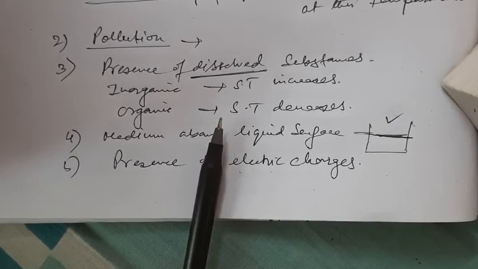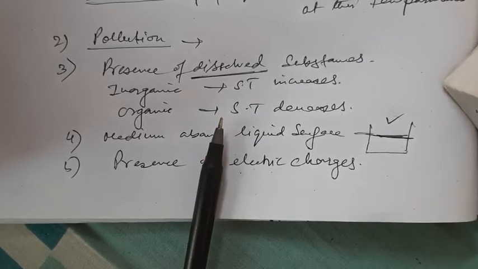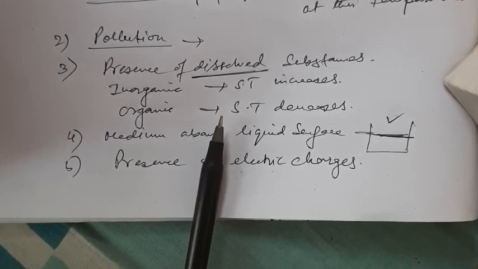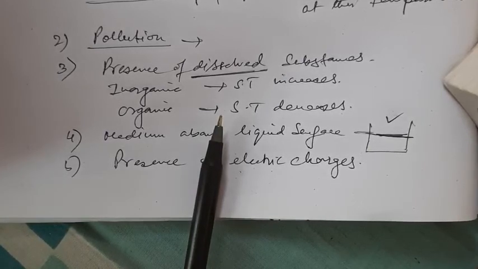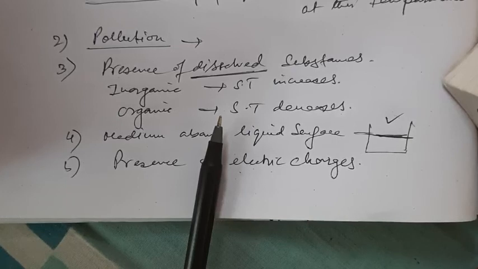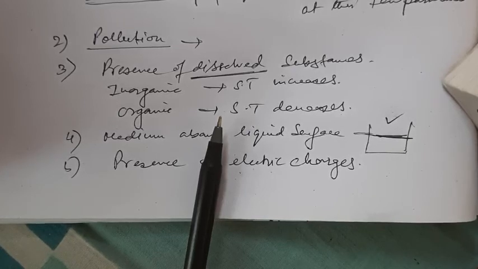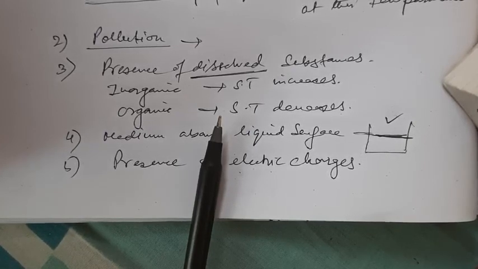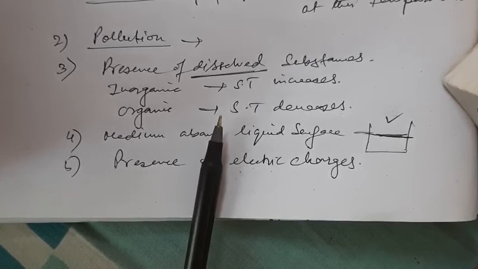Turbulent sea, surface tension decreases, turbulency decreases. Fourth one is, when oil is poured on water, it spreads over the entire surface, decreasing the surface tension. Fifth one, when chalk dust is sprinkled on water and a few drops of alcohol are added, then the dust particles rapidly spread on the water surface. Now, alcohol, what does it do? It decreases the surface tension. Due to unequal surface tension on different parts of the water surface, chalk particles spread rapidly on the surface of the water.